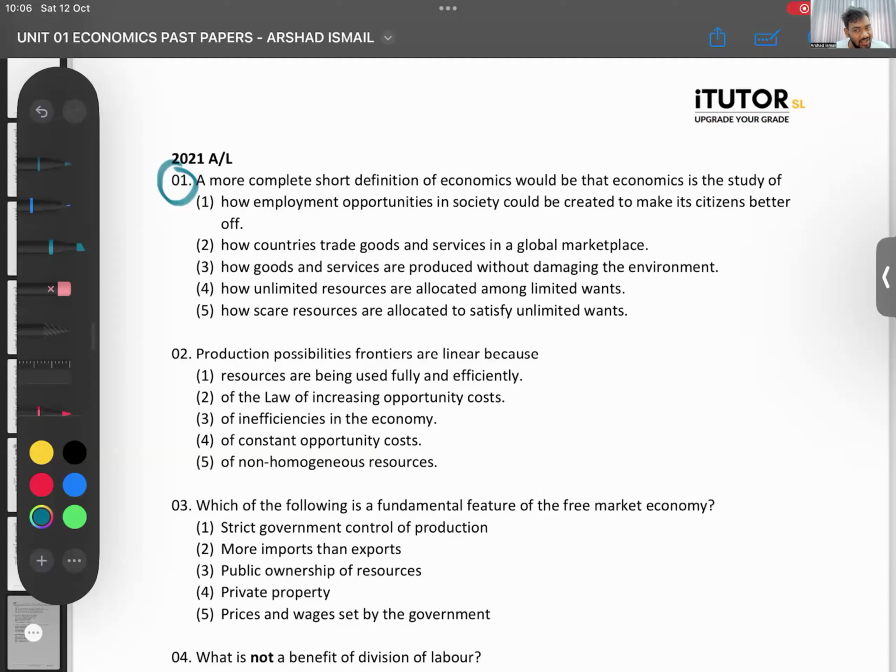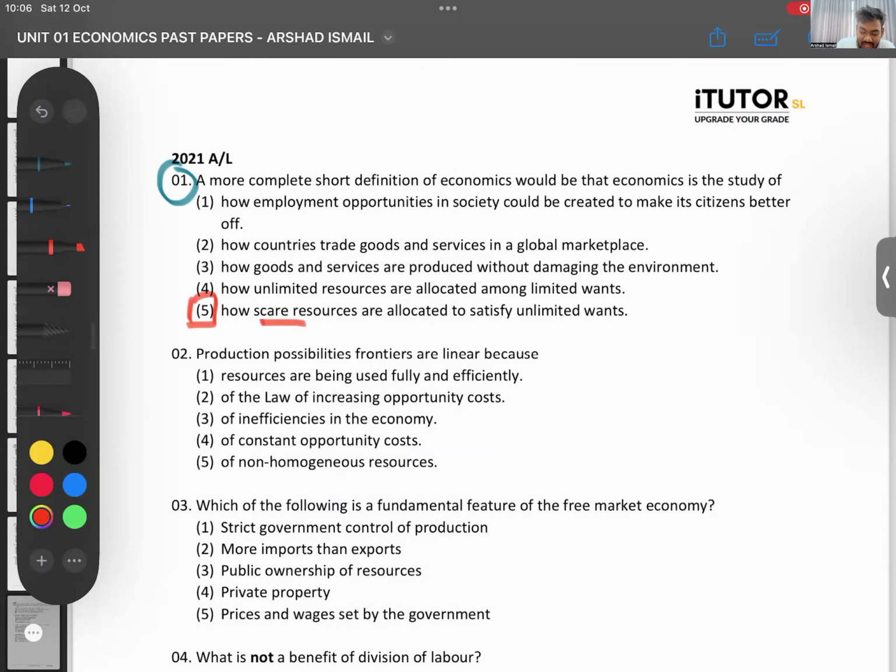Be very careful. There are two answers that look the same, but one is completely wrong. Which one's your answer? Most of you so far are correct. Some of you have made mistakes. That's okay. What's the definition? 1, 2, 3, 4, 5. Be a little careful with what is scarce and what is unlimited. Which one's the answer? 1, 2, 3, 4, 5. So your answer is number 5.